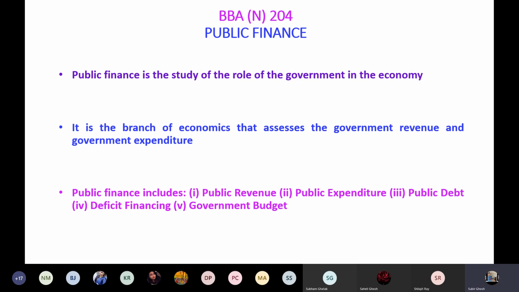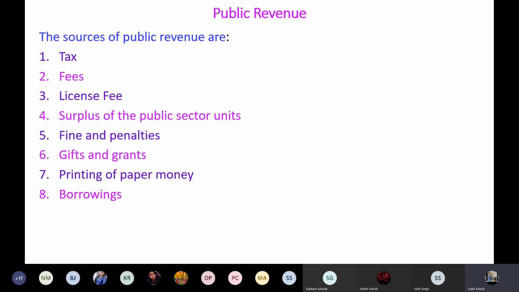Hello students. In the last class, we studied the topic of public finance. In public finance, you have mostly studied public income and expenditure. Public here refers to the government, so you have studied government expenditure and government income. Public finance includes public revenue, public expenditure, public debt, deficit financing, and the government budget. Those things you have already studied.